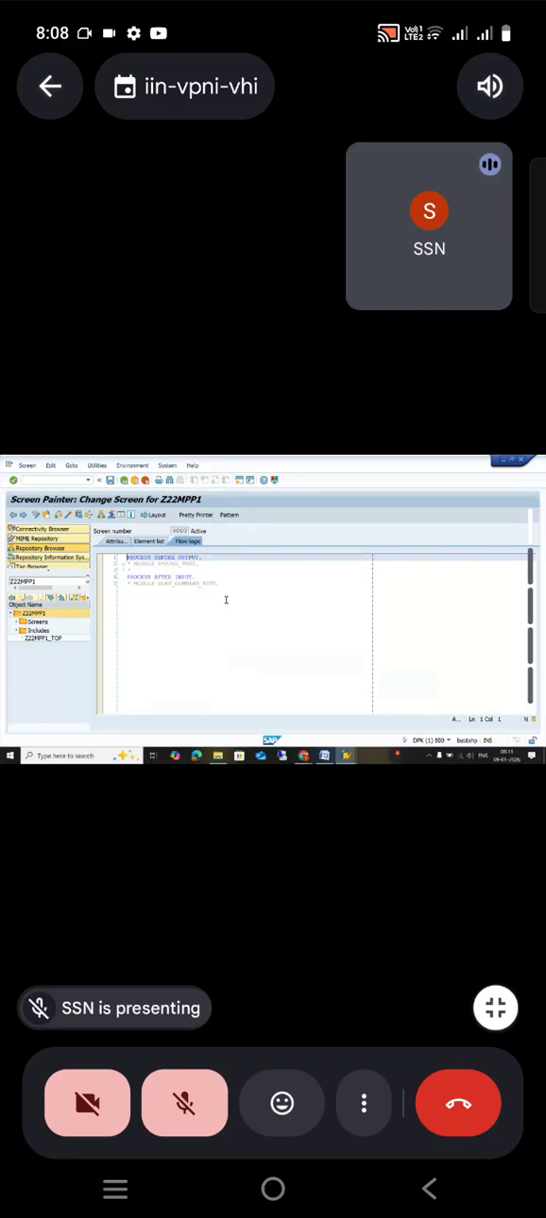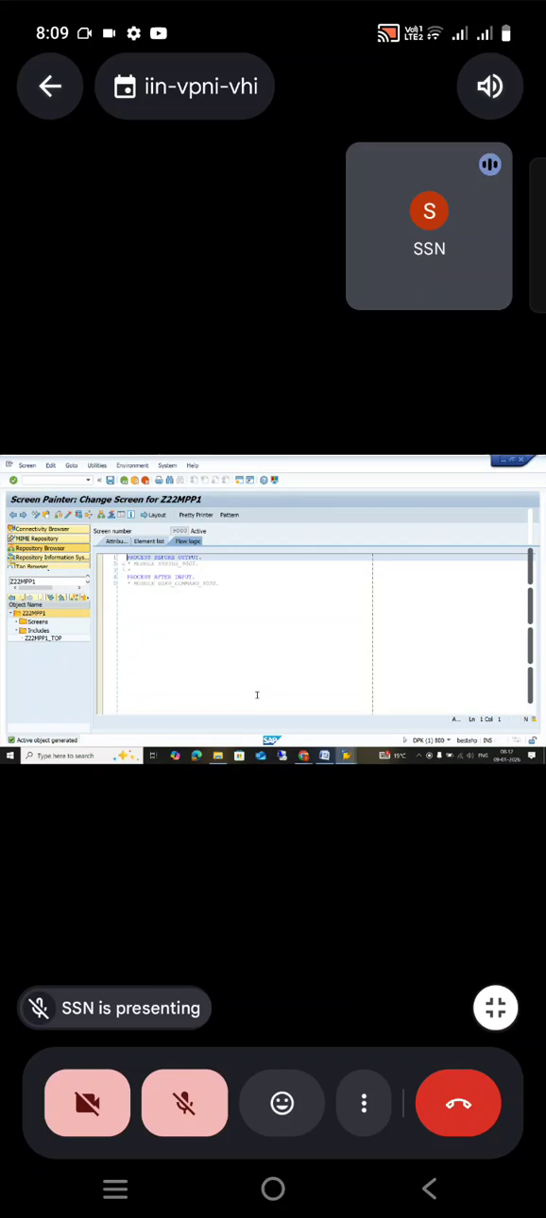Okay, so in our classical report we have events, correct? What are those? You should say them in sequence. Initialization, at selection screen on field, at selection screen output, value request, help request, start of selection, end of selection, top of page, end of page. Correct. So we have interactive report events: at line selection, at user command, top of page during line selection. We have ALV events: top of page, user command, PF status set.